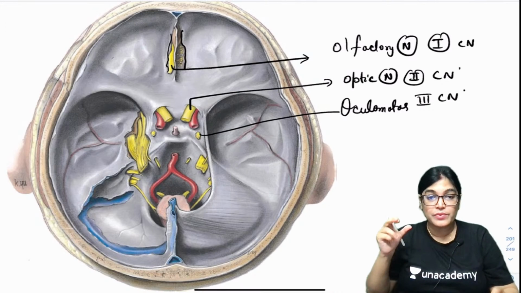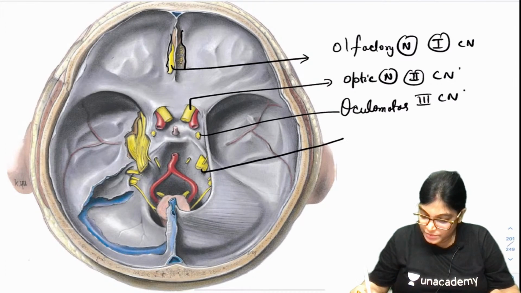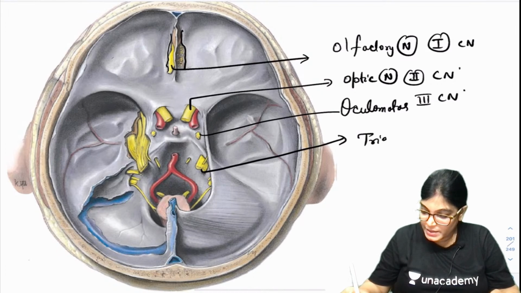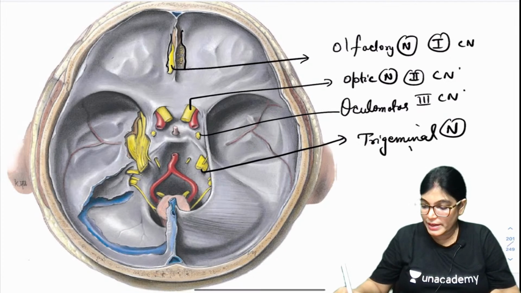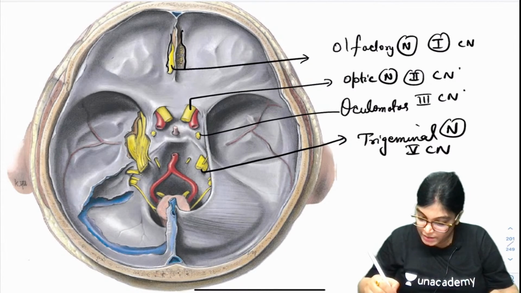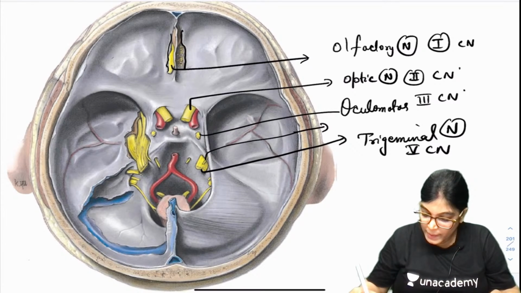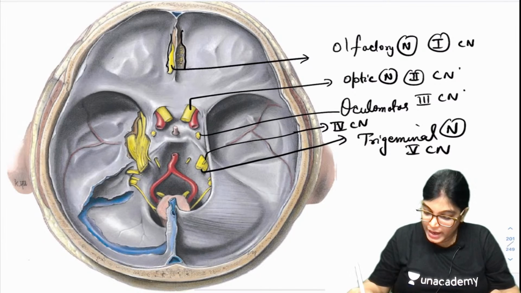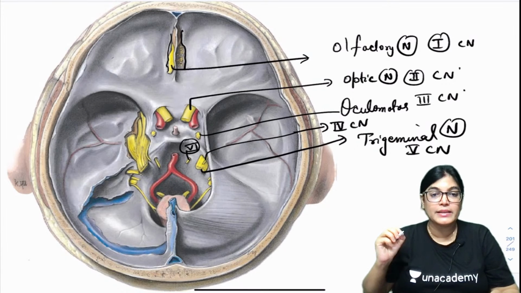This very thick nerve which you are seeing is the trigeminal nerve, that means the fifth cranial nerve. Just close to it, the nerve filament which you are seeing is the fourth cranial nerve, and this small one which you are seeing here is the sixth cranial nerve.